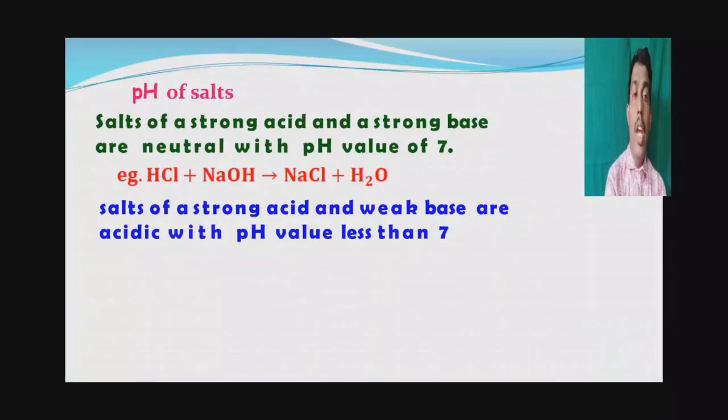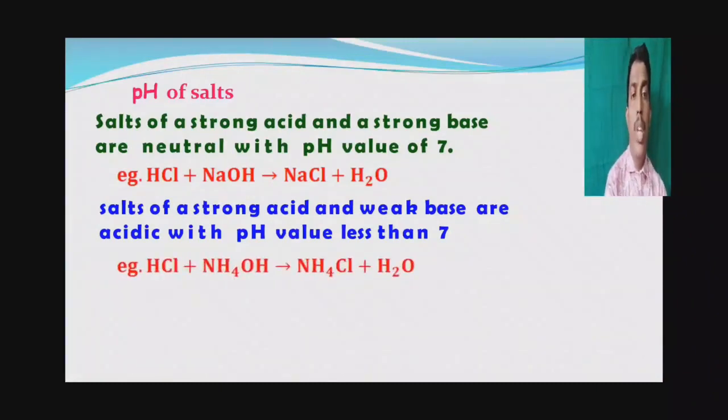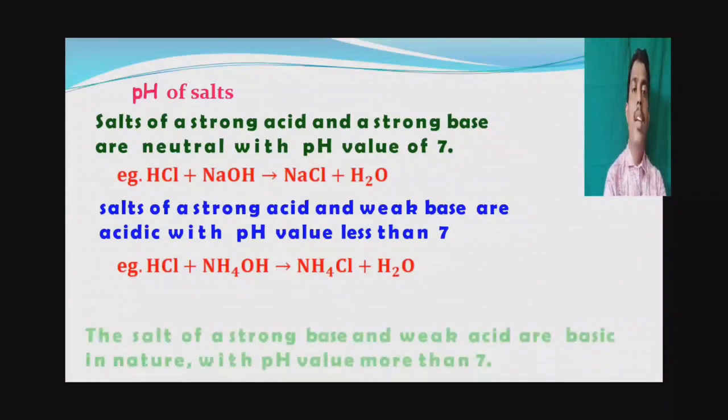Salt of a strong acid and weak base. Here the acid is strong and the base is weak, so it is acidic, because here the acid is strong. That's why the salt has acidic characteristics. For an acidic solution, pH value is less than 7. For example, here HCl is the strong acid and ammonium hydroxide is the weak base. Here ammonium chloride will be formed. This is an acidic salt. For acidic salt, pH value is less than 7.